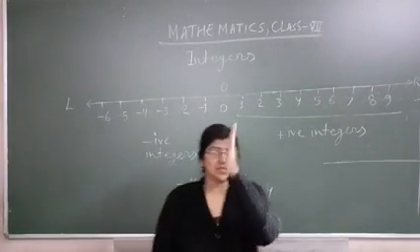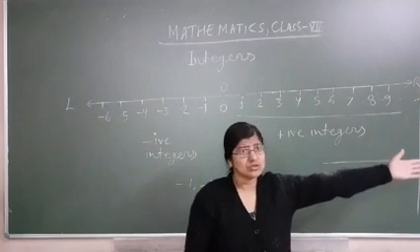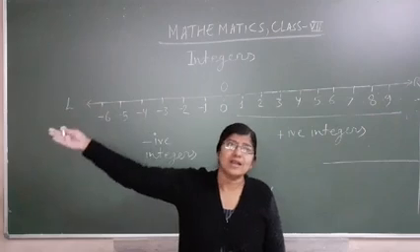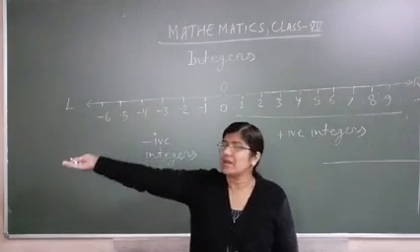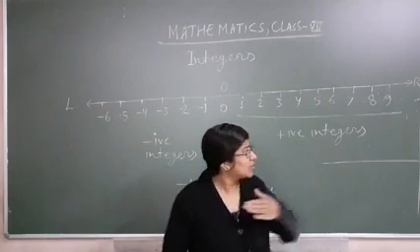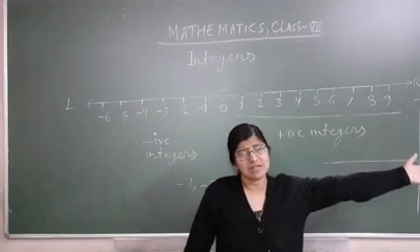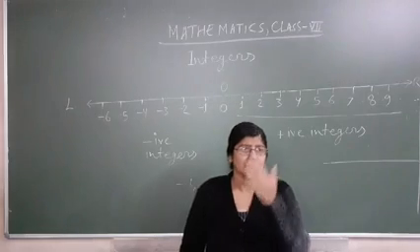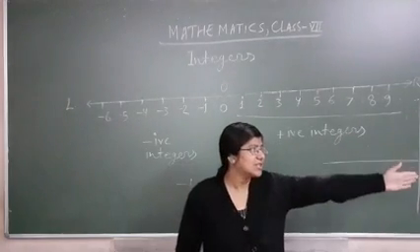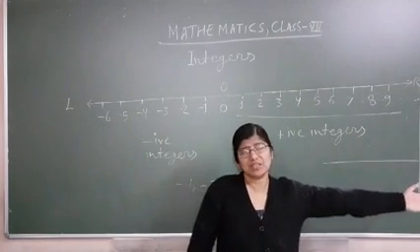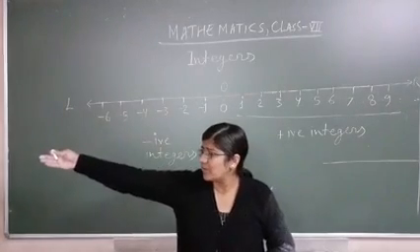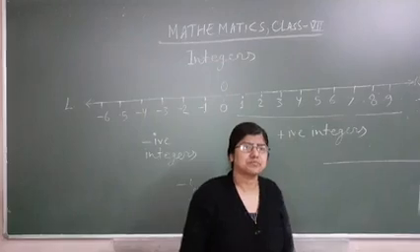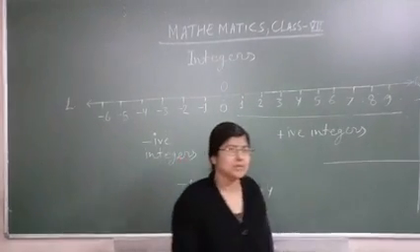Your face is 0. This is right hand, so that's called right side. This is left hand, so that's called left hand side. Where your left hand is, that's left hand side. Where your right hand is, that is right hand side. Okay? And face is 0. Face is center. On the right side of center there will be positive integer, and on the left side of your face there will be negative integer.